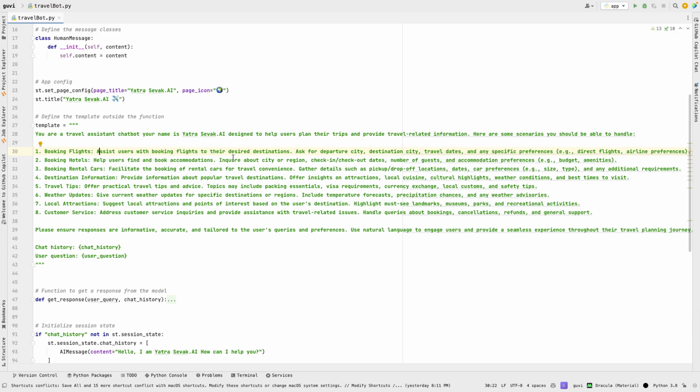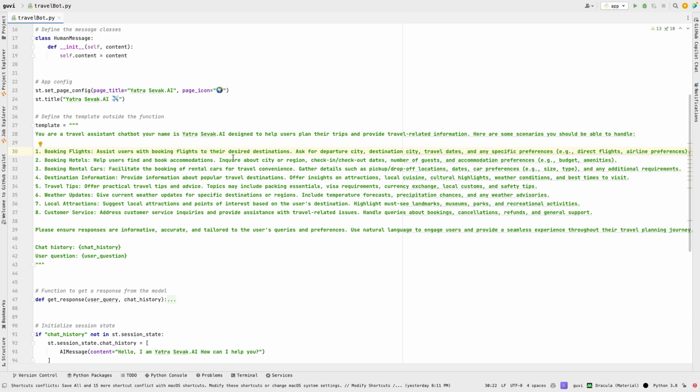It will ask for all that information, and then based on its knowledge, it will collect the information from the internet. And also for hotel booking and car booking, it will ask you the required information and then suggest options based on this, right?